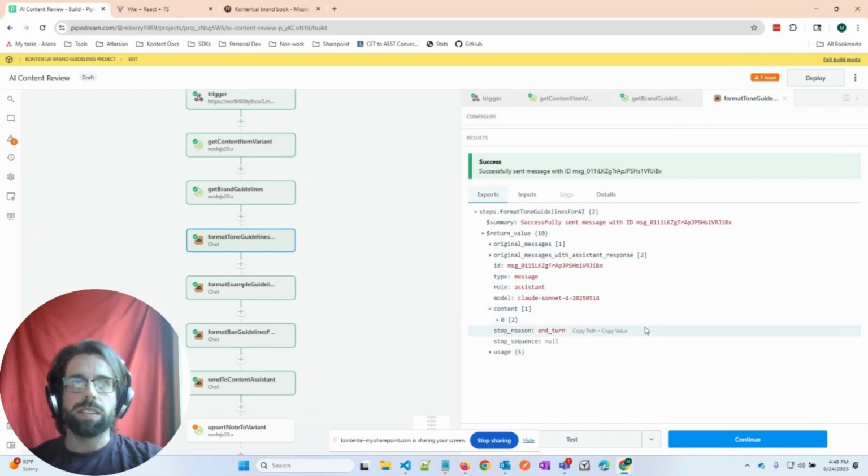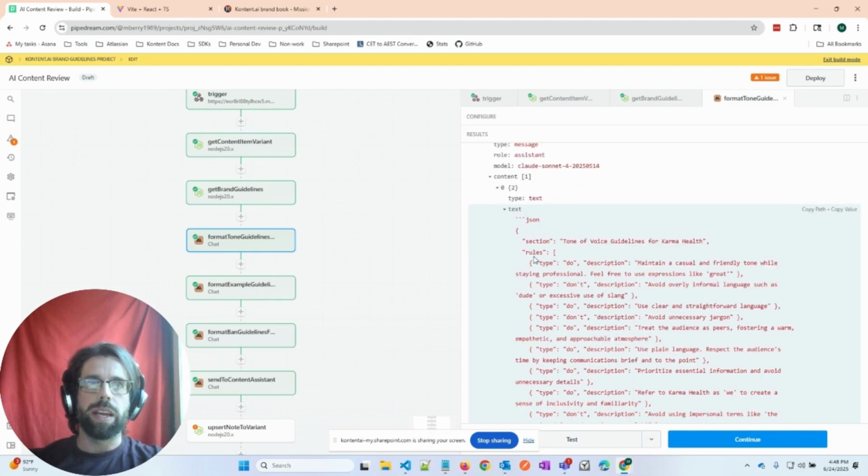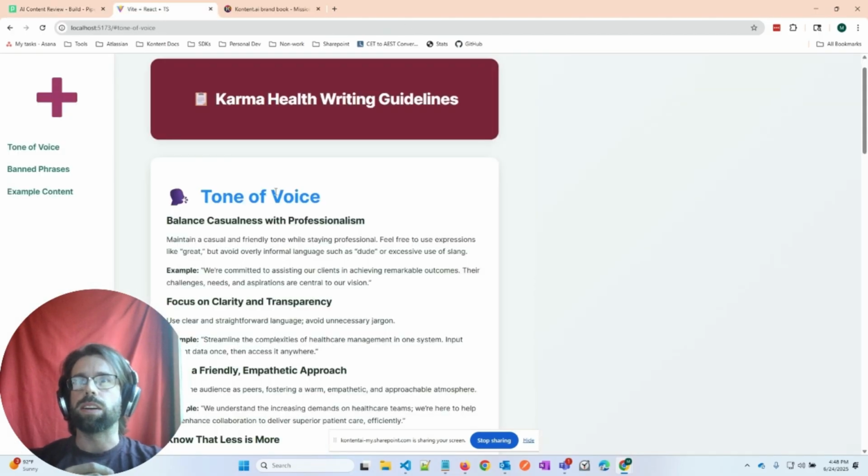If I take a look in the content object, you can see that it has tone of voice guidelines for Karma Health, and it breaks it into a rules array where this rule is, do this, maintain a casual and friendly tone while staying professional. And if we take a look at our tone of voice in the content as written in Kontent.ai, it's saying maintain a casual and friendly tone.